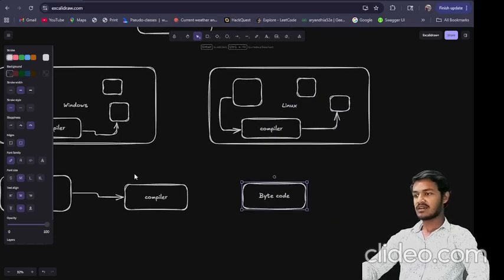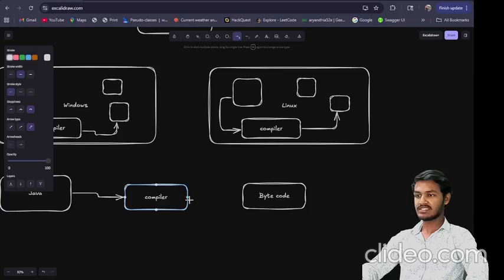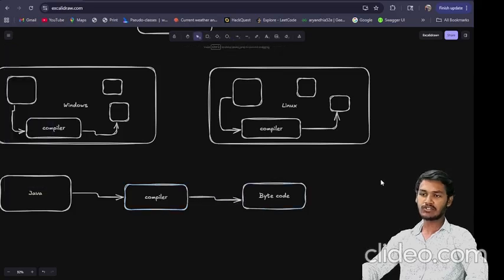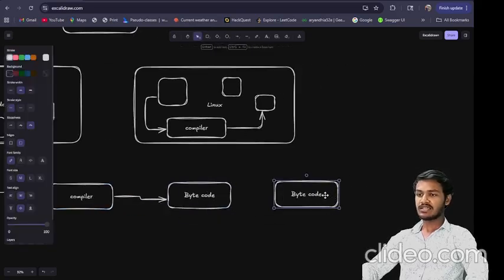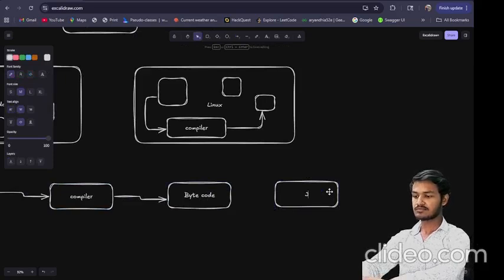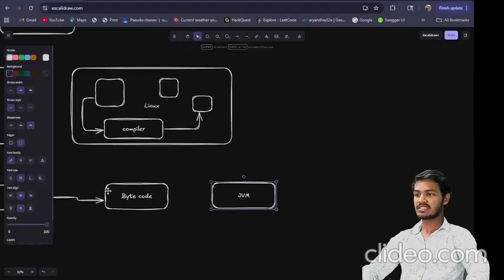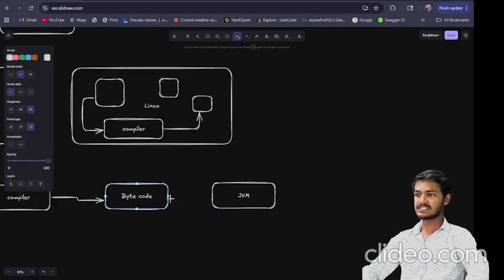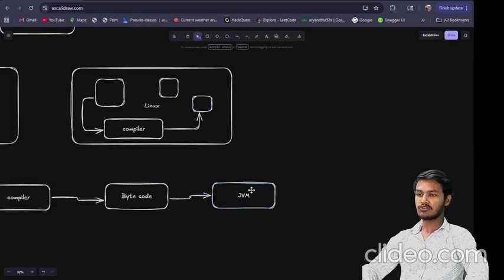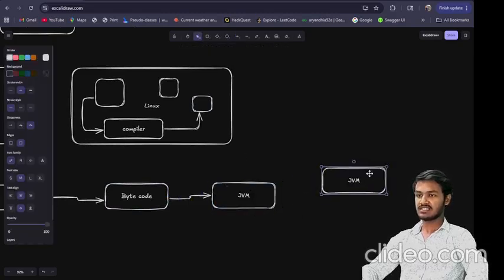So this compiler will generate a bytecode, and then the JVM starts converting this bytecode into machine instructions.